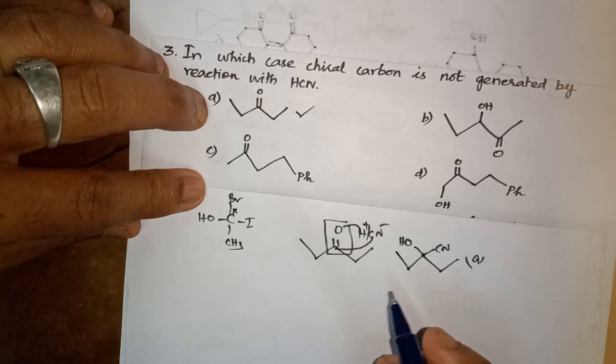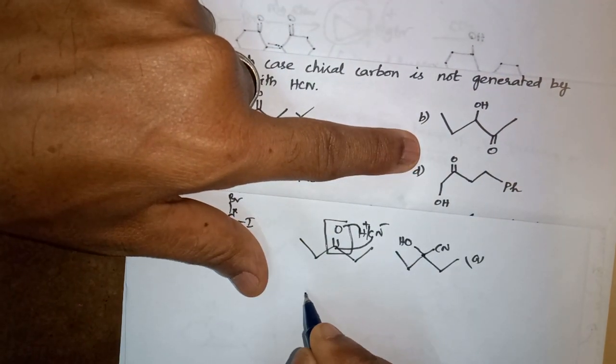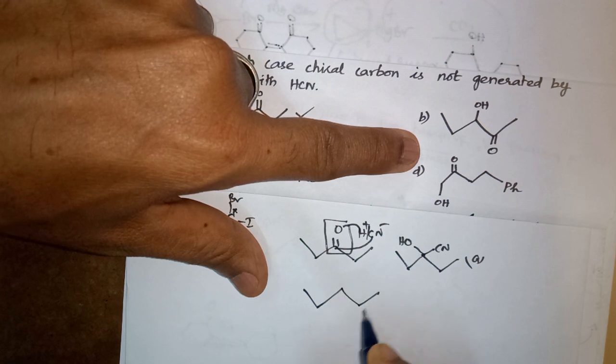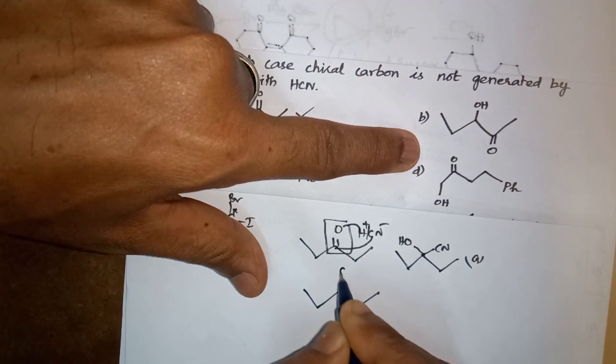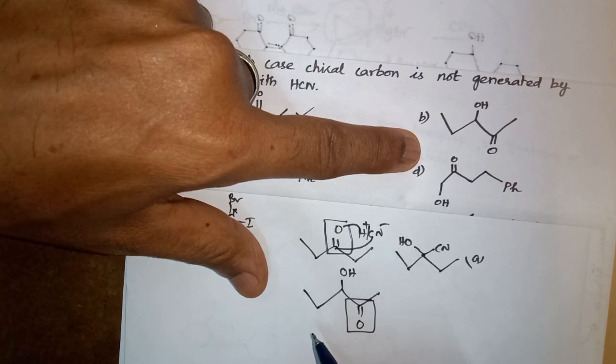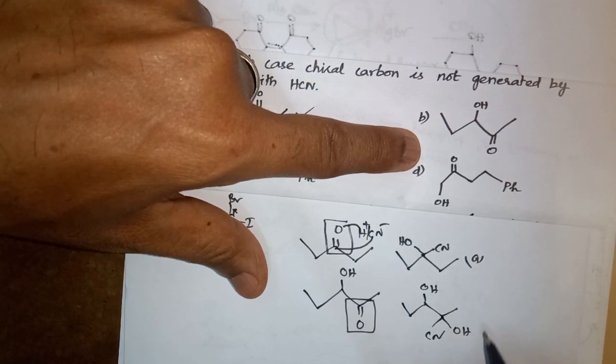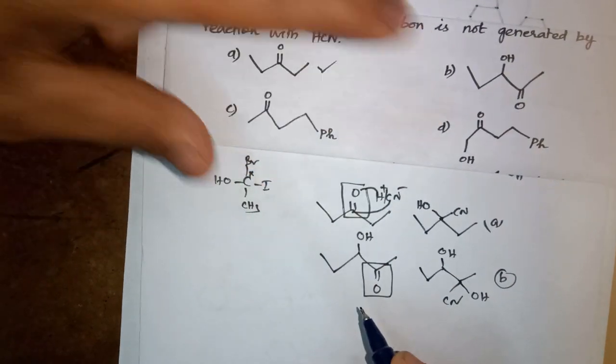Now I write option B. What is our option B? B is given this, with OH and a double bond. After the addition of HCN, how will it become? Here it is OH and CN. That is B. What is our third compound?